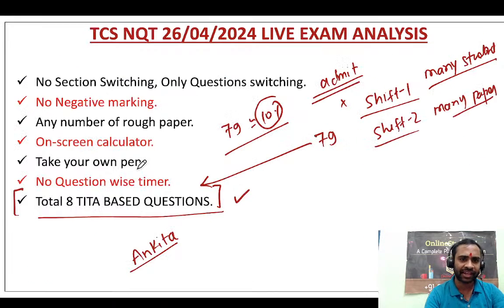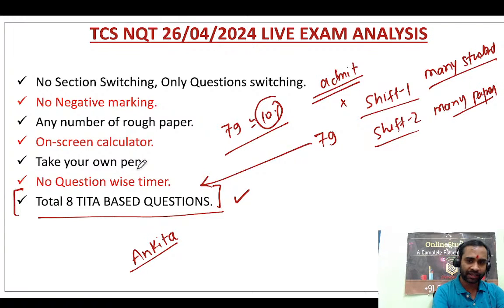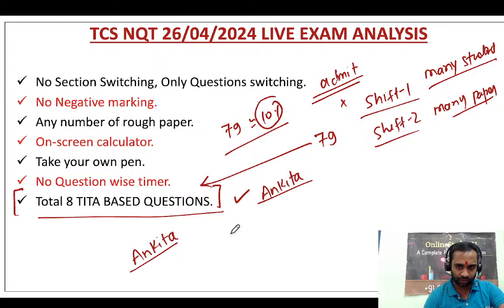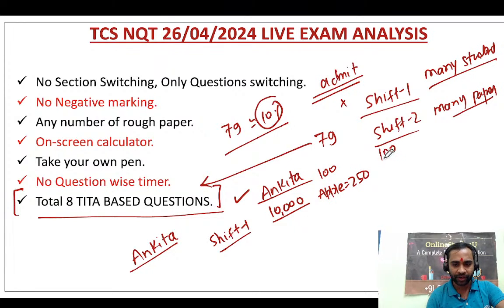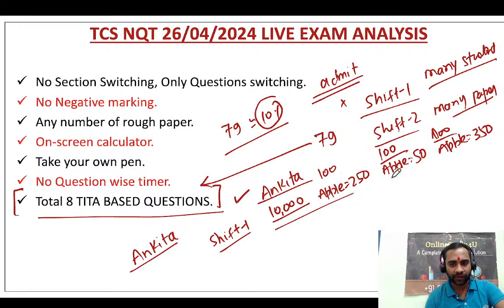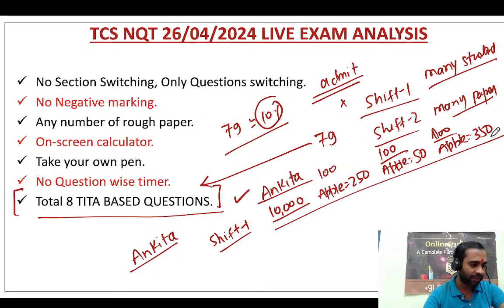Somebody is telling Apple is equal to 50. Ankita, I am saying the same thing. Understand this once. Suppose in shift 1 there were 10,000 students. For 100 students the Apple code was 250, for another 100 students the Apple code was 50, and for another 100 students it was 350. So for every student the value was different.